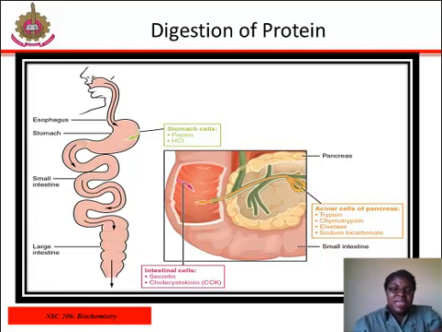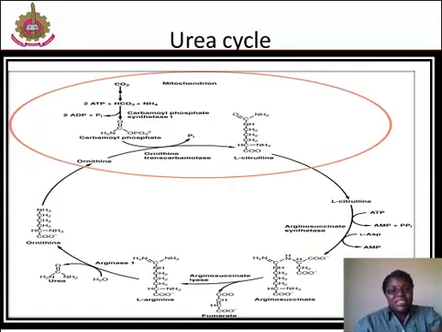These smaller peptides are catabolized into their constituent amino acids, which are transported across the apical surface of the intestinal mucosa in a process that is mediated by sodium amino acid transporter. Moving to urea cycle.